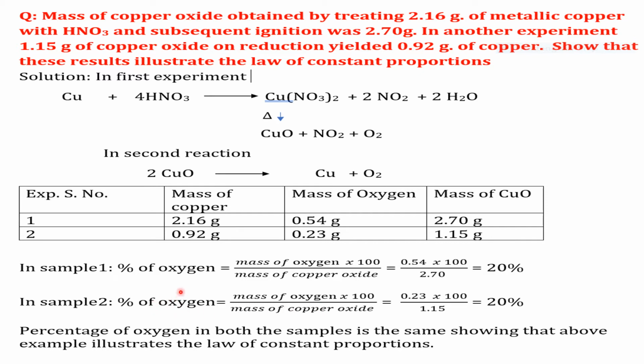Now in sample 1, the percentage of oxygen is obtained by the mass of oxygen by mass of copper oxide into 100. That is 0.54 into 100 by 2.7, which is equal to 20%. In sample 2, the percentage of oxygen is calculated as mass of oxygen by mass of copper oxide into 100, and the final value is 20%. So in both the experiments, the percentage of oxygen in both the samples is the same, that is 20%, showing that the above example illustrates the law of constant proportions.